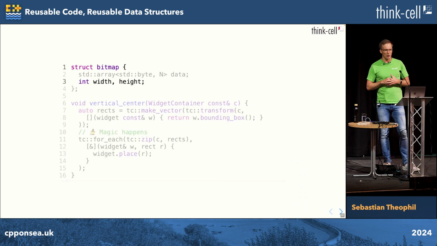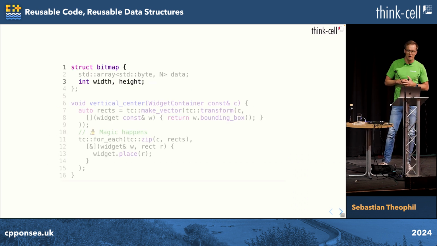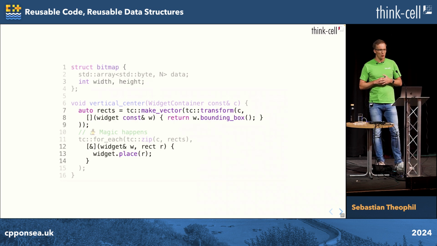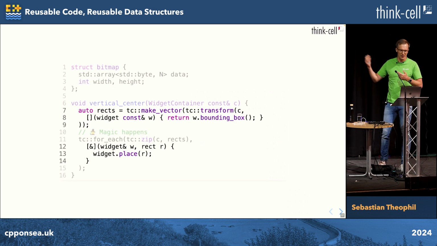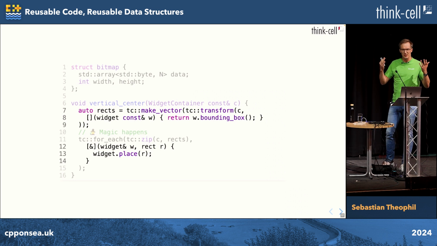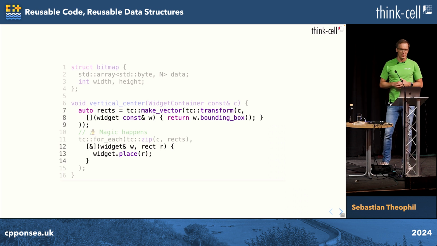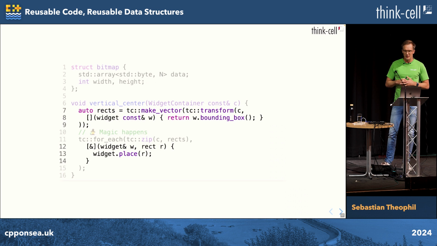So how does that look in our simple example here? We have that bitmap, which, like I said, doesn't have a rectangle. And we have this algorithm. When we look at this algorithm, of course, that is easy to see. We see that it's really operating just on rectangles. It doesn't have anything to do with widgets, really. It's just transforming rectangles, somehow doing some calculations.